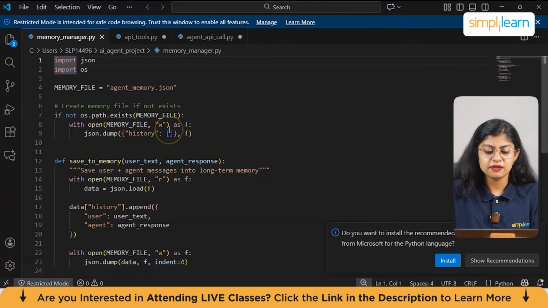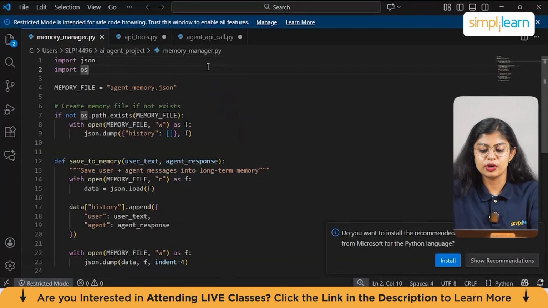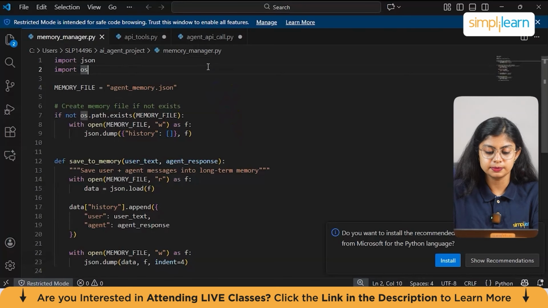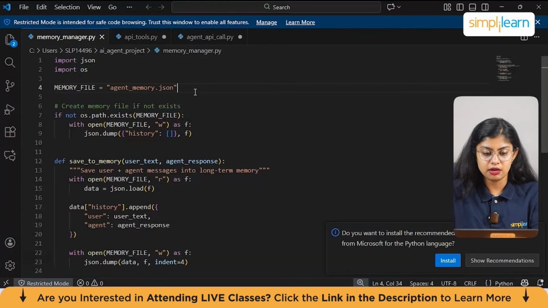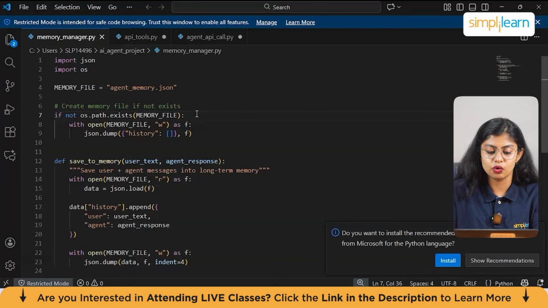So firstly, we have import json here. So it imports the JSON module to read and write. Next, again, basic is import os, imports the OS module to interact with files. And then we have the memory file. This is the name of the JSON file where the agent memory will be stored. And next, to create the memory file if it does not exist, we have another code. So if not os.path.exists(memory file), with open memory file, w as f, json.dump history.